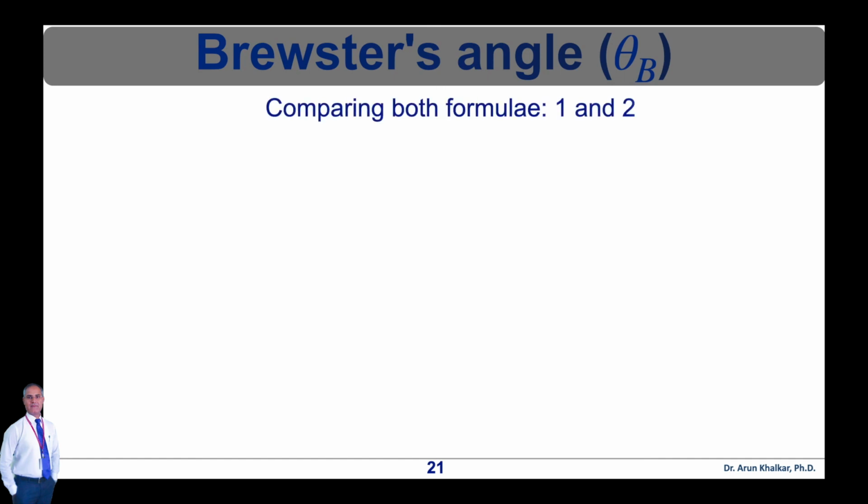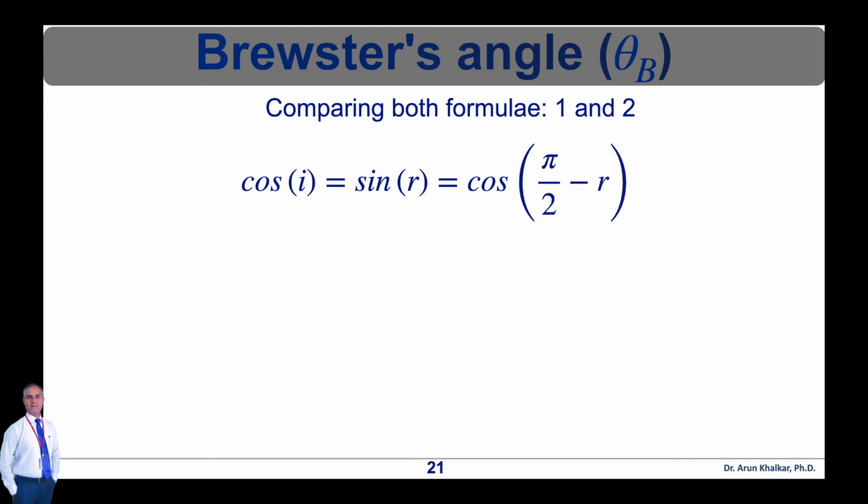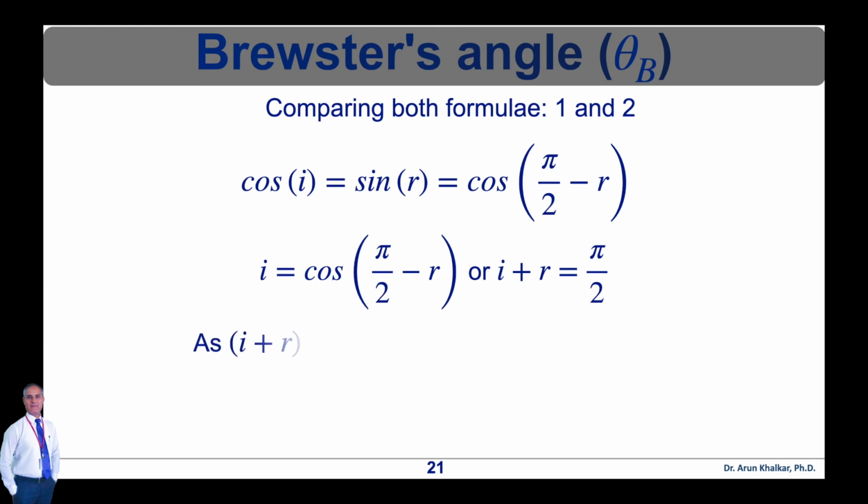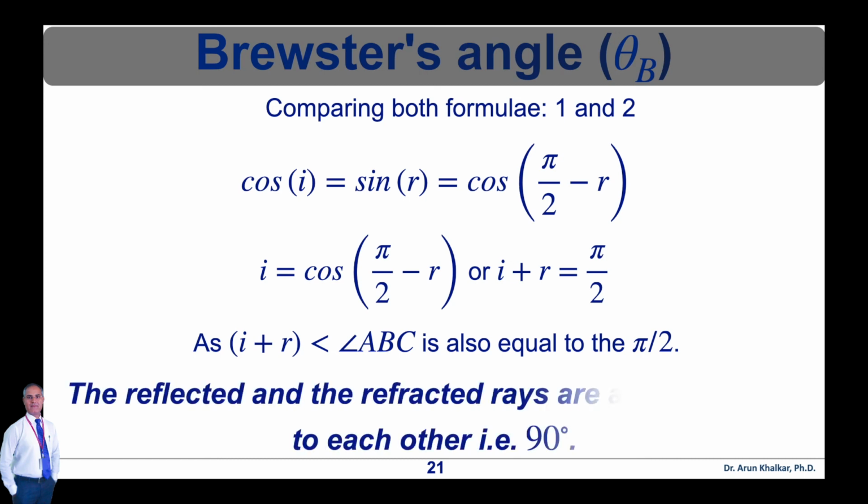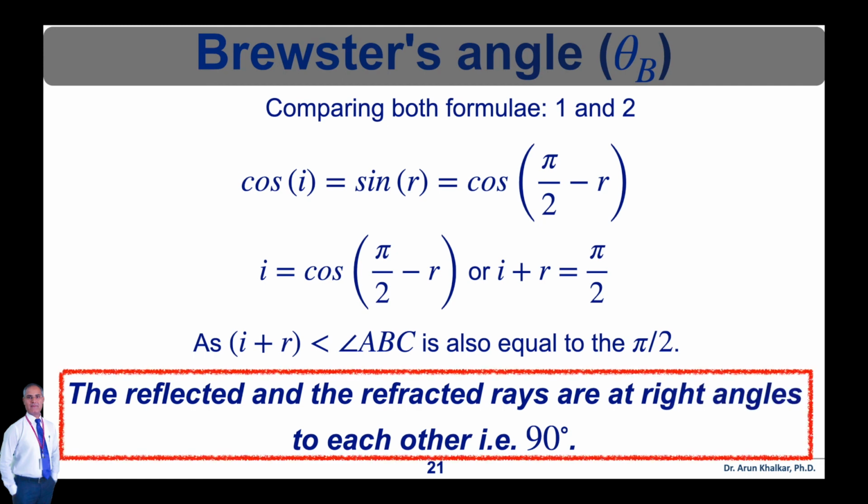Comparing both formulae which are in equation number 1 and 2, we can write cos I is equal to sin R is equal to cos of pi by 2 minus R. Therefore, I is equal to pi by 2 minus R, or I plus R is equal to pi by 2. As I plus R is equal to angle ABC, which is shown in the figure, it is also equal to pi by 2. Therefore, the reflected and refracted rays are at right angles to each other, that is 90 degree.